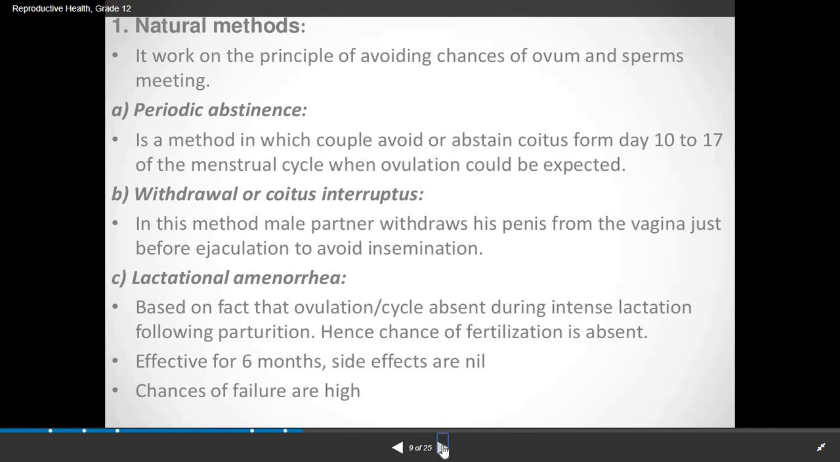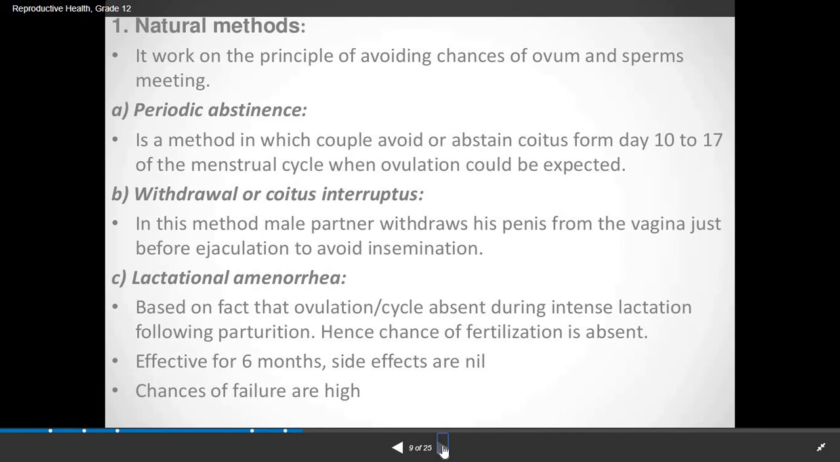And the third method is lactational amenorrhea. It is based on the fact that the ovulation cycle is absent during intense lactation following parturition. Parturition we have also seen, that is childbirth. So following childbirth, the ovulation cycle is completely absent within this period. Hence the chance of fertilization is absent. This period is effective for 6 months and side effects are totally nil. So this covers your natural method of contraception.